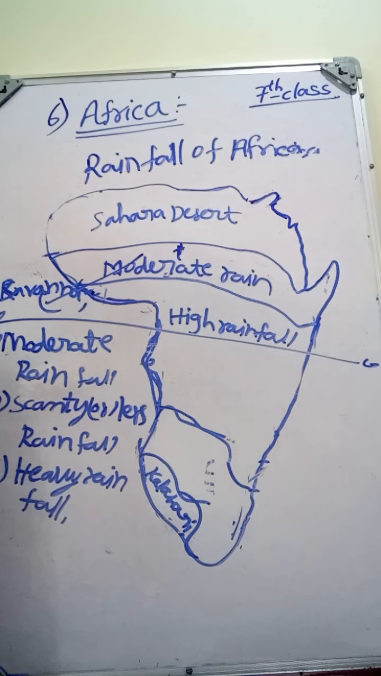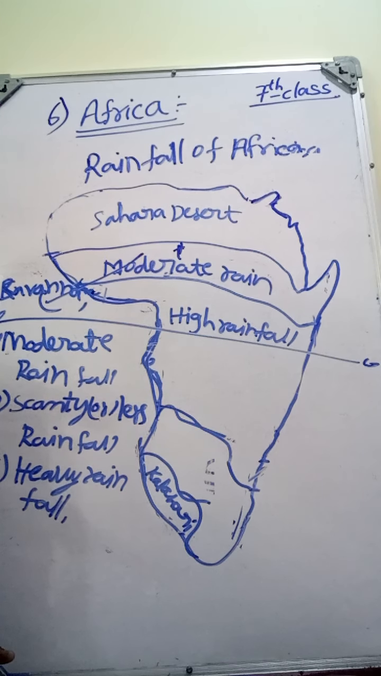In the next video we will see the people of Africa, the European colonies in Africa, industrial regions in Africa, how Africa got independence, and minings and minerals.